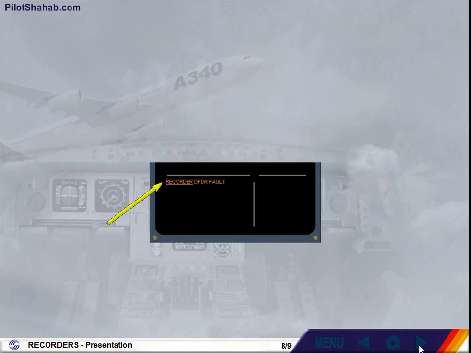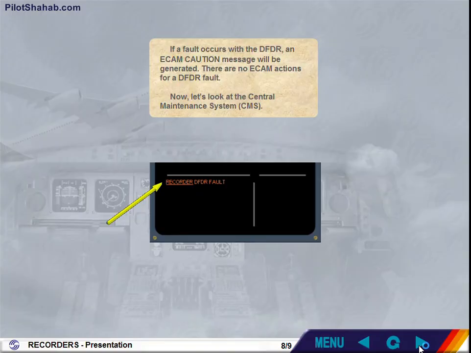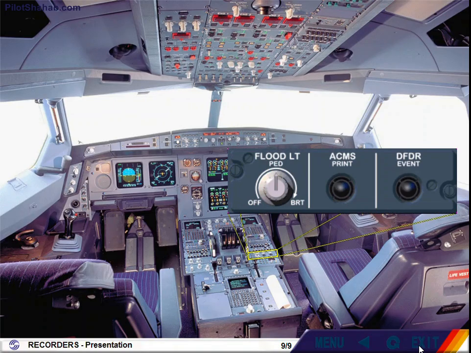Now let's look at the Central Maintenance System, CMS. To assist in aircraft maintenance, various aircraft systems are monitored by an Aircraft Condition Monitoring System, or ACMS. The data is automatically printed out for various flight phases by the onboard printer located on the center pedestal.